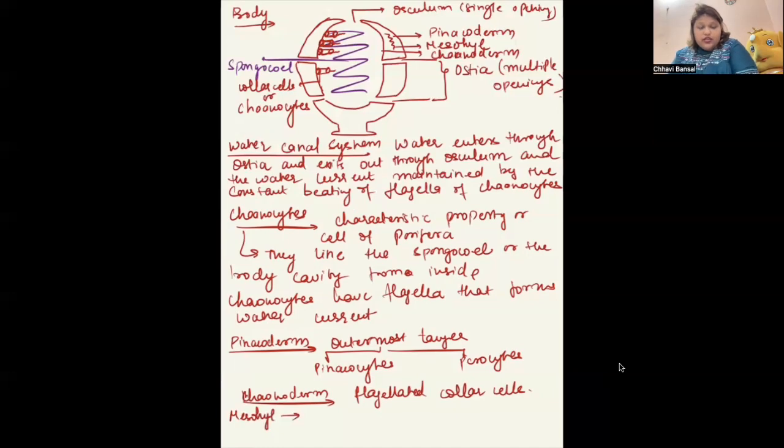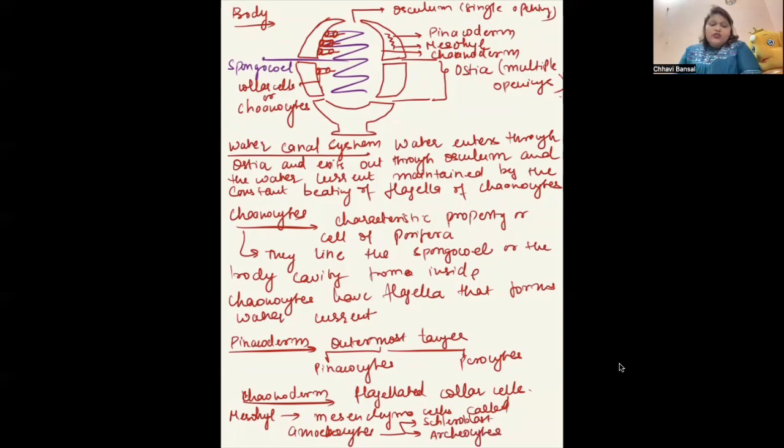Mesohyl layer is another layer. This layer is made up of mesenchyma cells called amoebocytes. And these amoebocytes are also of two types. First is scleroblast, and the other one is archaeocytes.